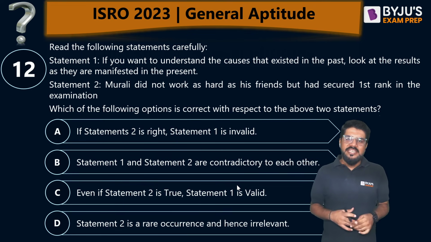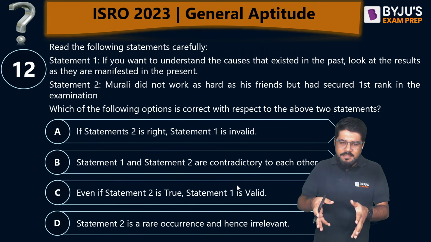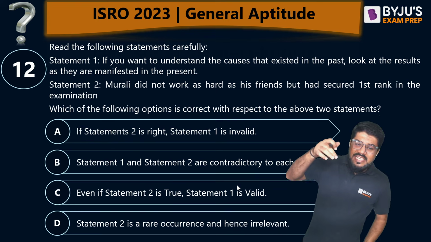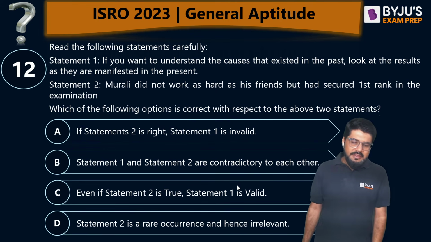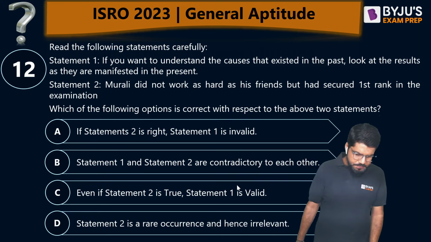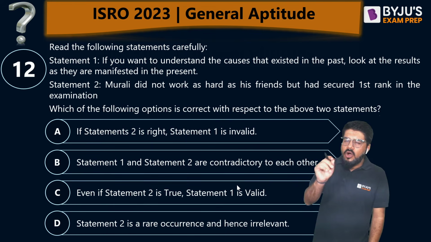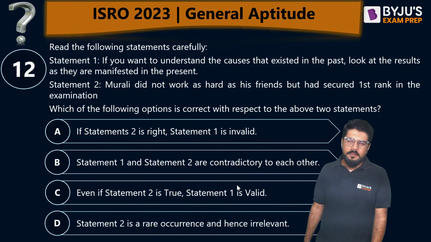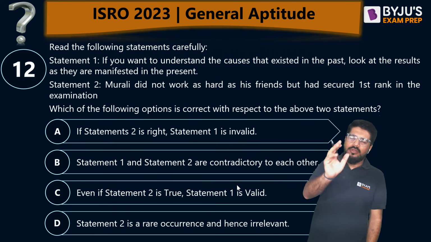Achha, let me explain. Statement number 1, what does it say? If you want to understand the causes that existed in the past, look at the results as they are manifested in the present. Say for example, there is a particular student X. He got all India rank 1 in 2023. He got all India rank 1 in GATE 2023 or ESE 2023.